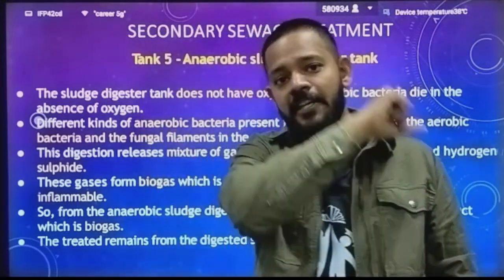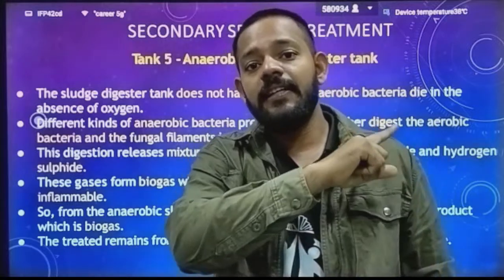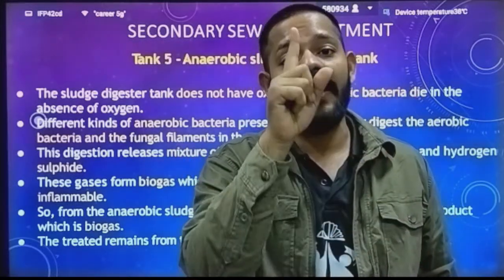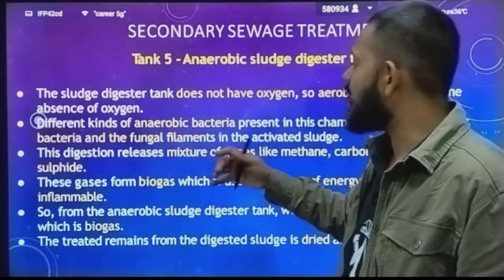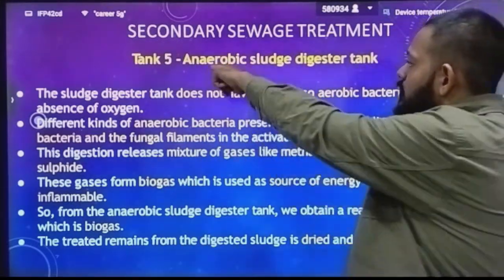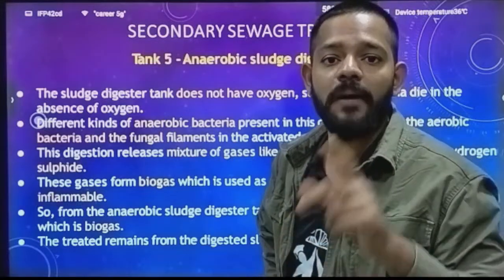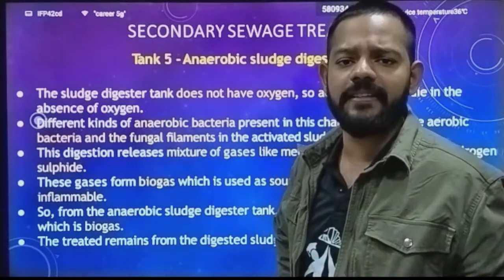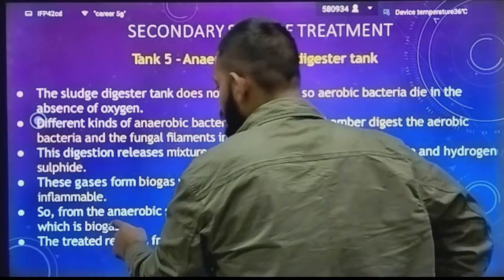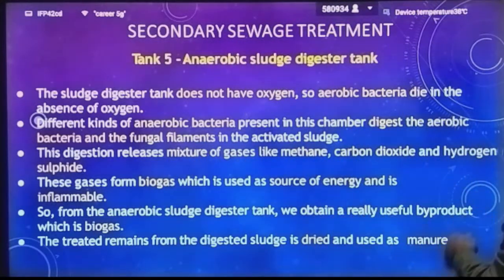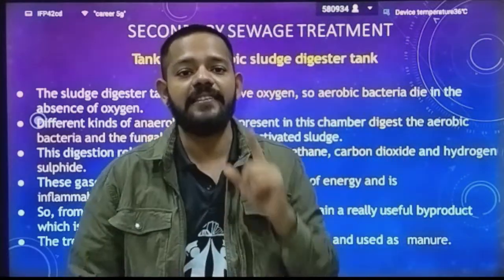Okay, that we studied in biogas production. I said at that time that your sewage treatment plant can also produce biogas, and that's how your sewage treatment plant produces biogas. They use an anaerobic sludge digester tank to produce biogas by eating out that activated sludge by anaerobic bacteria. So from the anaerobic sludge digester tank we obtained a really useful byproduct which is biogas.